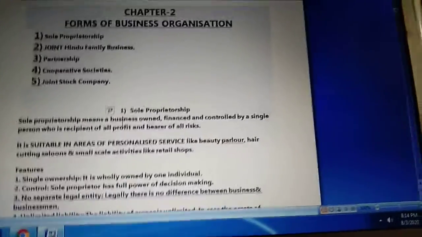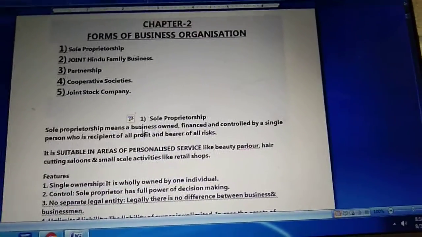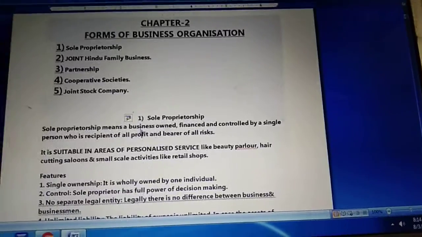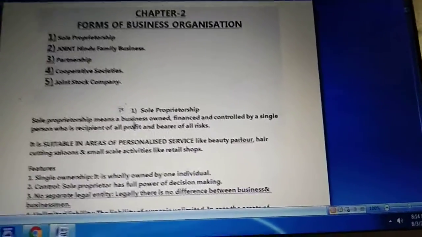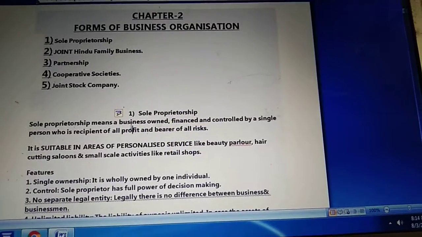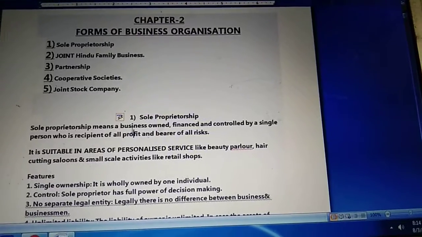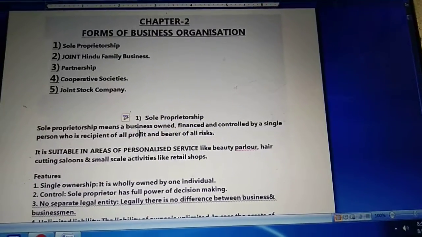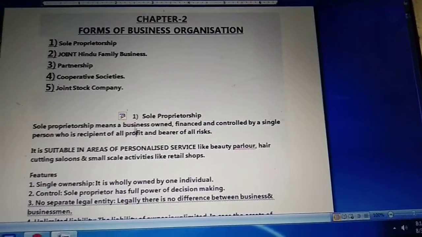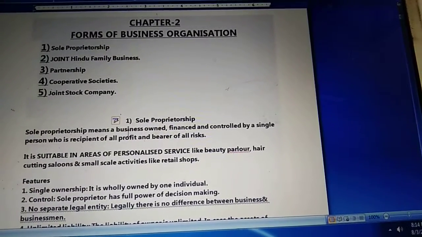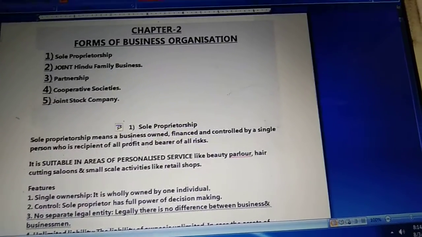Whenever you go to purchase any book, register, pen, pencil, etc. near your home or local area, you find a stationery shop over there. These types of stationery shops are most probably a form of sole proprietorship. Why sole proprietorship? Because they are mostly handled by a single person. So the first form of business organization which we are going to study today is sole proprietorship.